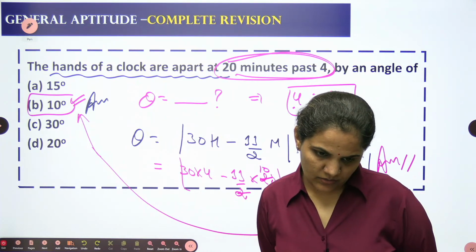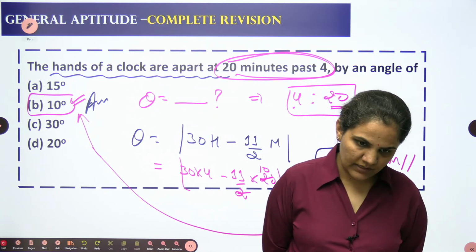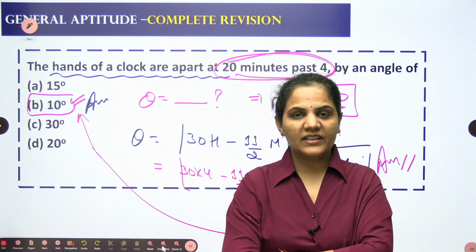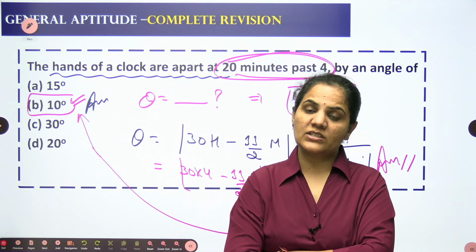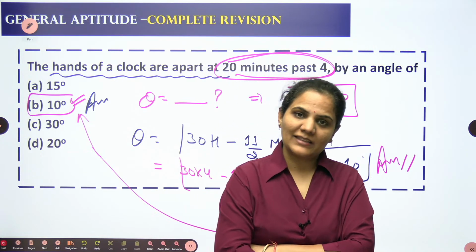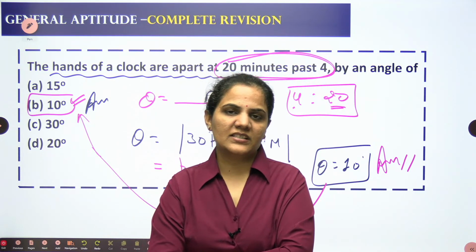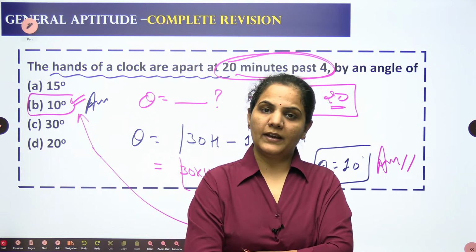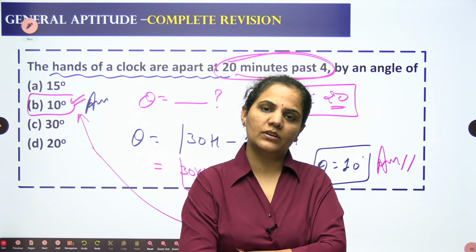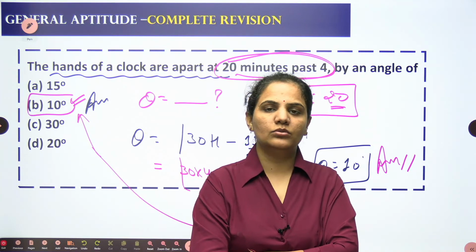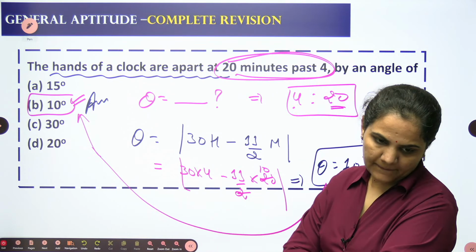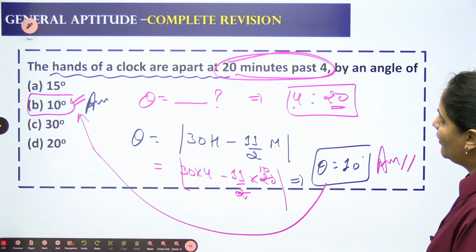Vineet Shah says, my exam is on the 10th and I have to revise maths, so how can I do it? For revising maths, we already discussed the complete division of maths on this channel only. You can see we have 2 parts of mathematics, a complete marathon session: the first is a complete 7 hours and the second is around 5 hours. So we have 2 sessions for the complete engineering mathematics. If a student wants to revise maths, you can go through those sessions. Okay, let's come to the next one.